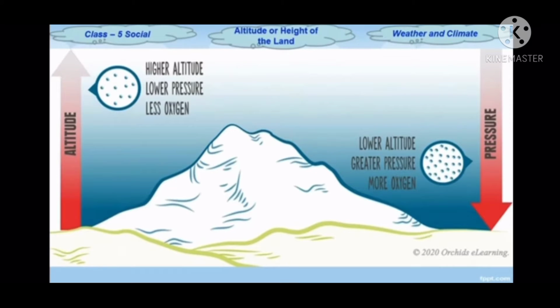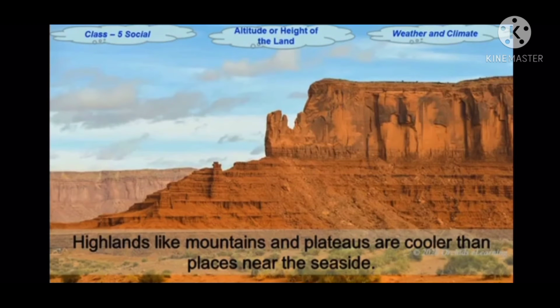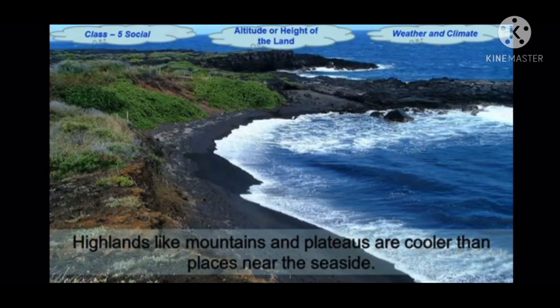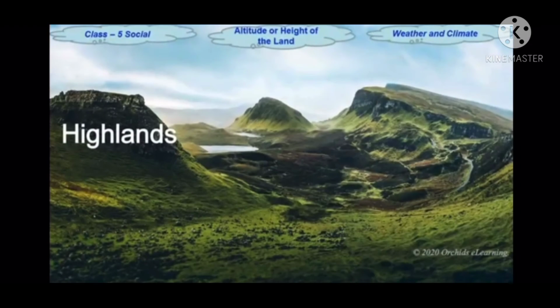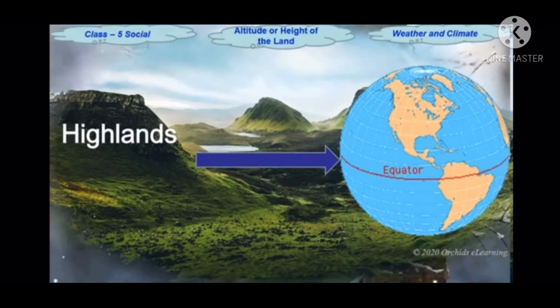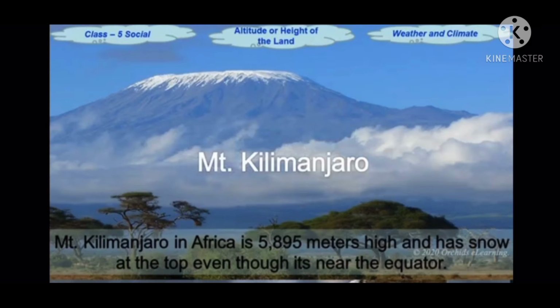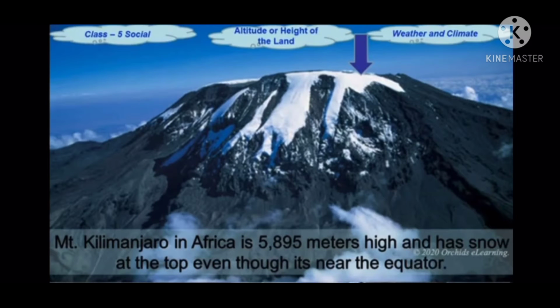Another factor that affects climate is altitude, or height of land. The altitude of a place also affects its climate. Highlands like mountains and plateaus are much cooler than places where the land is at sea level. This is so even if these highlands are close to the equator. Such places, if they are very high, will also get snow. Mount Kilimanjaro in Africa is 5,895 meters high and has snow at the top, even though it is almost on the equator.